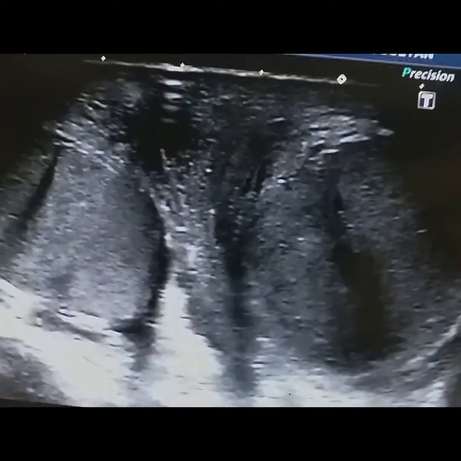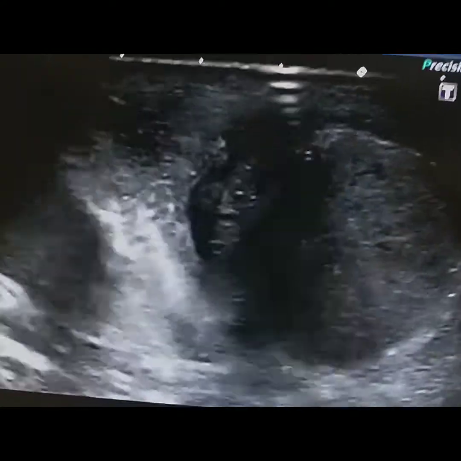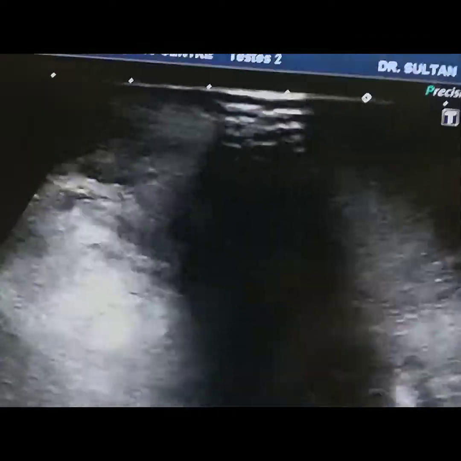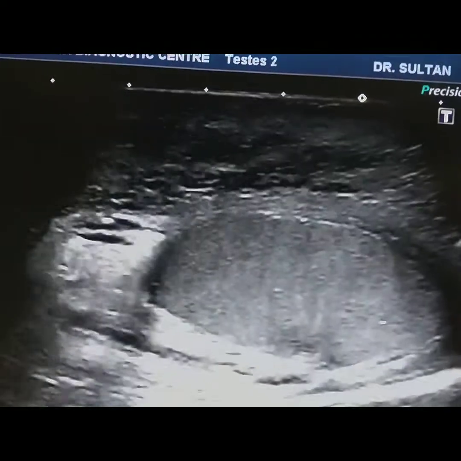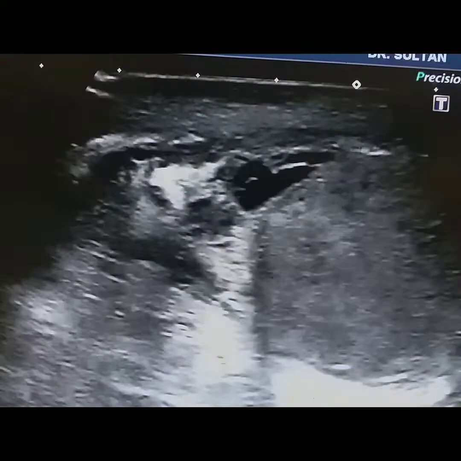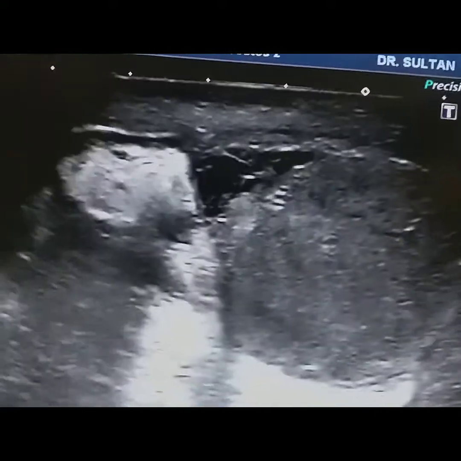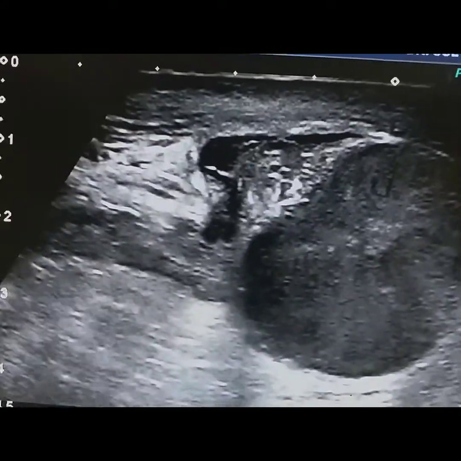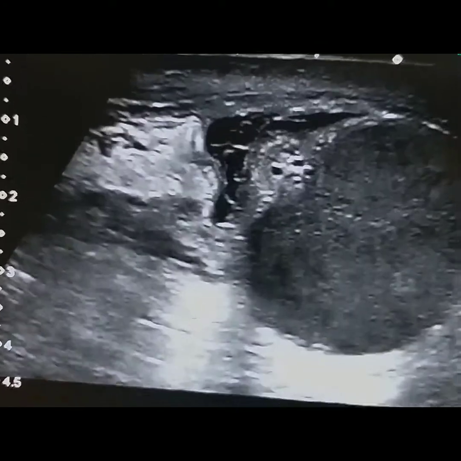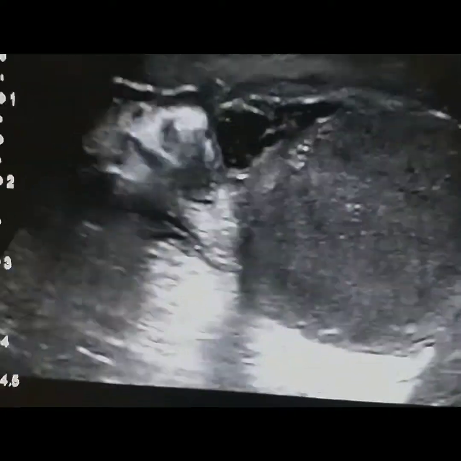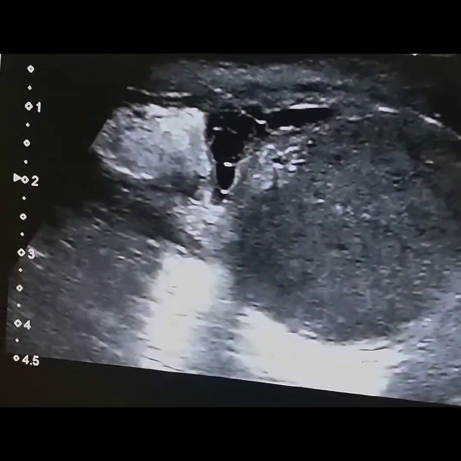So thank you very much. Again telling you, this is the case of acute torsion of the left testes which has no blood flow.